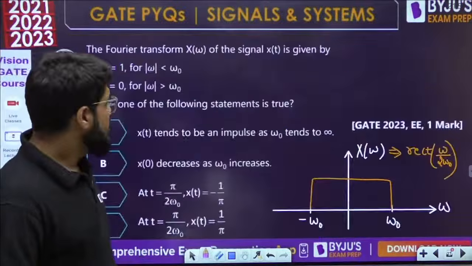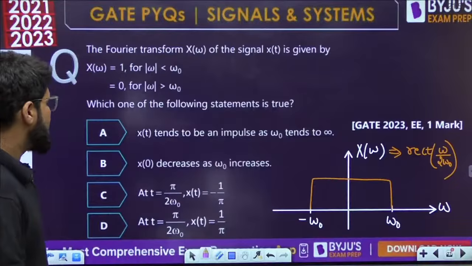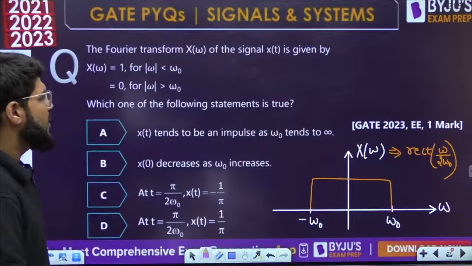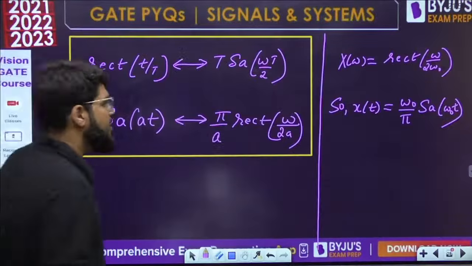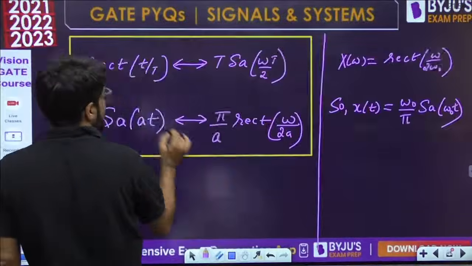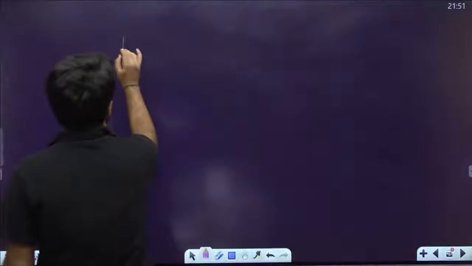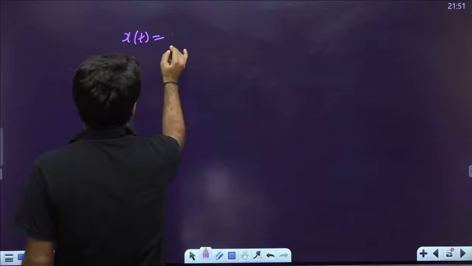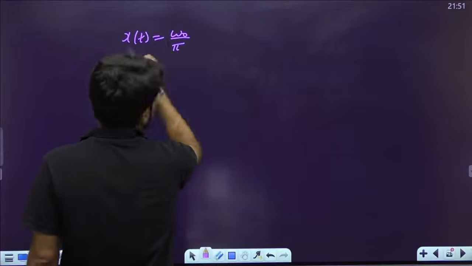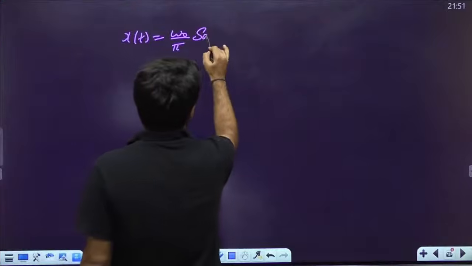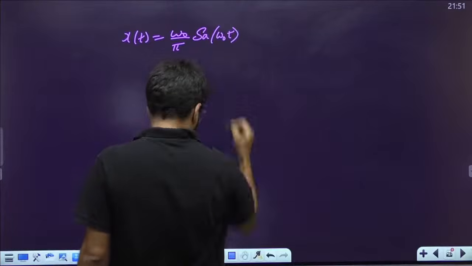Now the information about x(t) has come. x(t) tends to be an impulse as omega naught tends to infinity. Very correct. Let me take another slide here. First, let me write down what x(t) is. It has been obtained as omega naught divided by pi, sampling omega naught t.